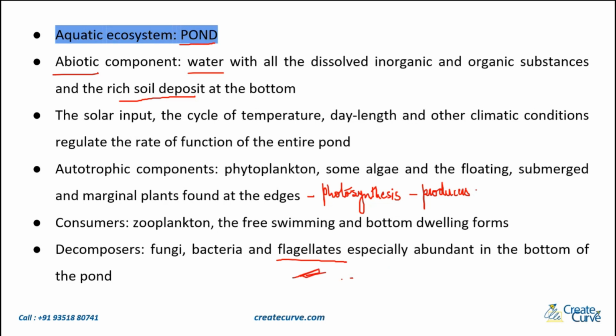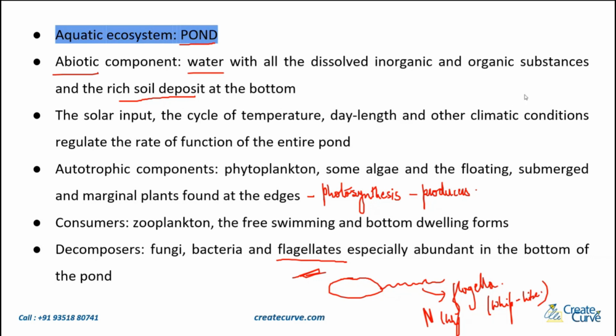Let us say you have a bacterial cell here, and if you have a flagella like this, this is the flagella, it will help in the movement of this bacteria. So what does flagella indicate? It indicates that that organism is motile. It can move from one place to another place. You can think of it as a whip-like structure. So this is a whip-like structure, a flagella. It helps in movement or locomotion from one place to the other.